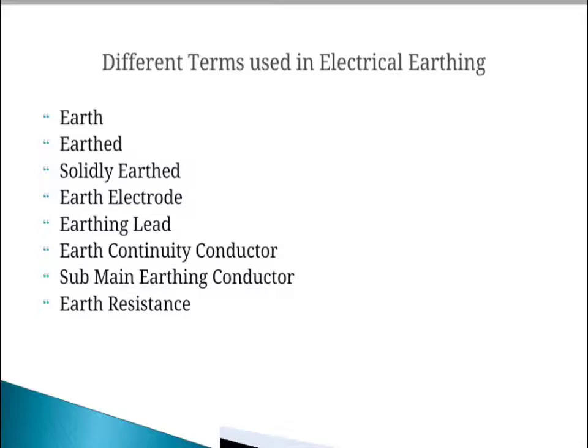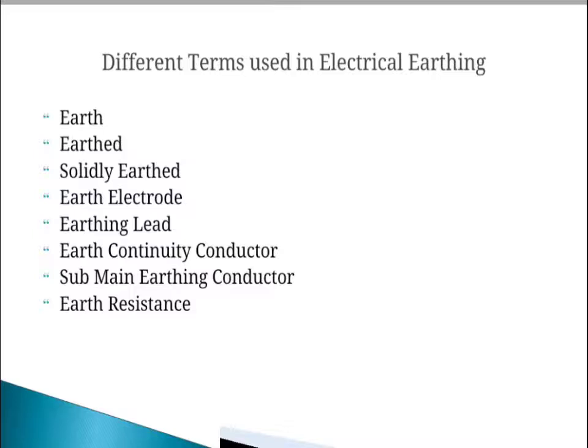Then the sub-main earthing conductor is a wire connected between the switchboard and distribution board, that is, a conductor related to the sub-main circuits. The next one is the earth resistance. This is the total resistance between the earth electrode and the earth in ohms. Earth resistance is the algebraic sum of the resistance of the earth continuity conductor, earthing lead, earth electrode and earth. These are the different terminologies related to the electrical earthing system.